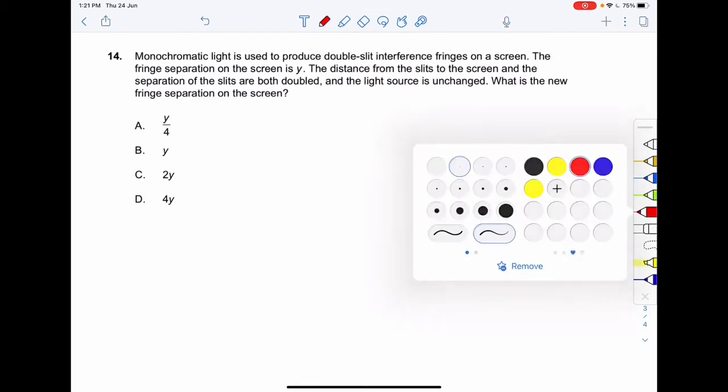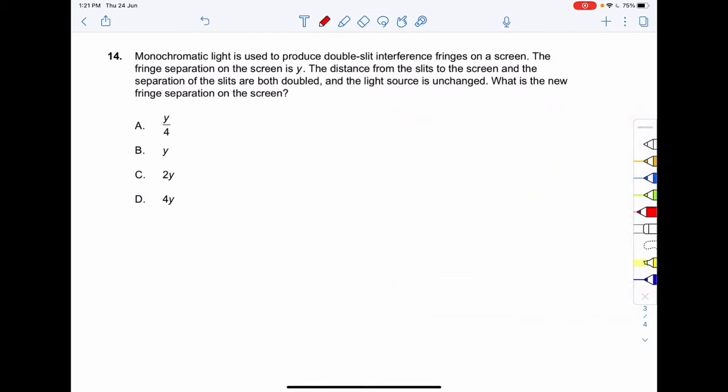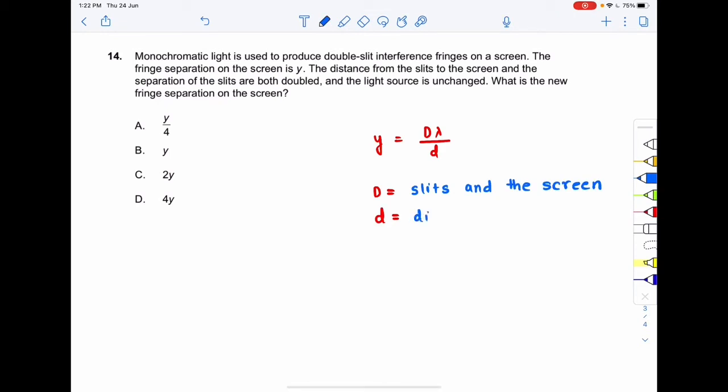Here the initial fringe separation is y, and we know that the fringe separation is equal to lambda D by d, where D is the distance between the slits and the screen, and small d is the distance between the slits.